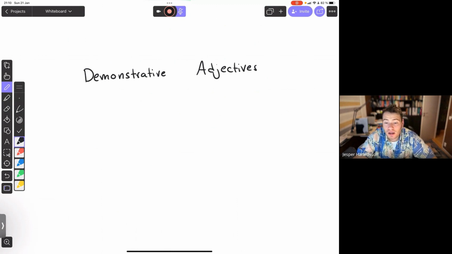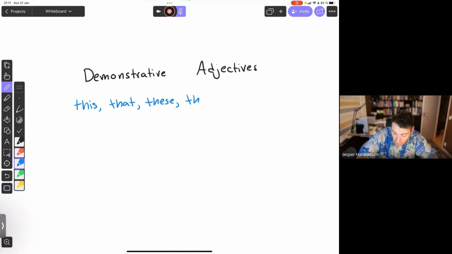Perfect. So with demonstrative adjectives, you can think of these words as pointer ones. These are words you're familiar with already. For example, this, that, these, those. They can be used as adjectives, right? But you also recognize these as pronouns. So when is it which?